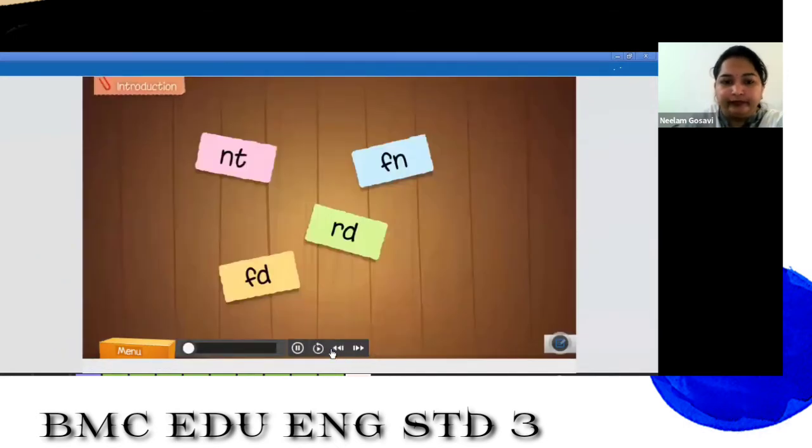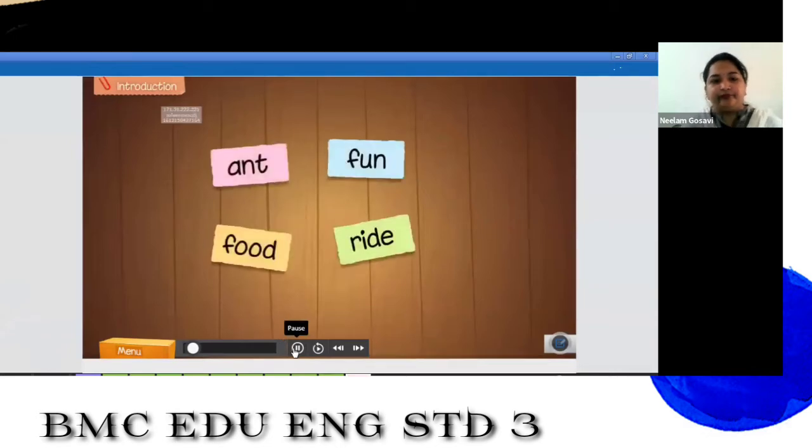Look at these groups of letters. Do they make sense to you? There are different words given on the screen: and, fun, food, right? Now, identify vowels here. In the first one, A is the vowel. In the second one, fun, U is the vowel. In the third one, food, O is the vowel. And in the word ride, I is the vowel.